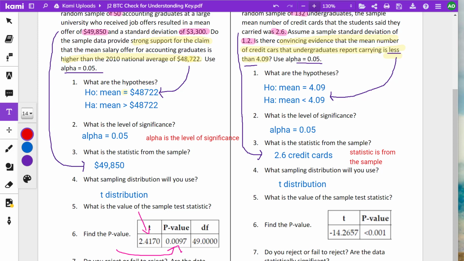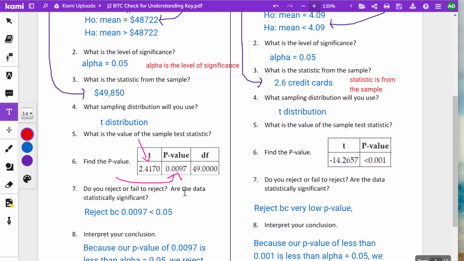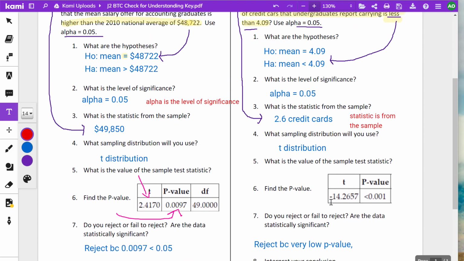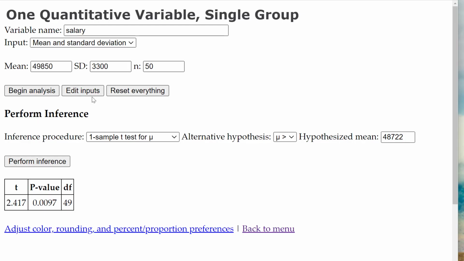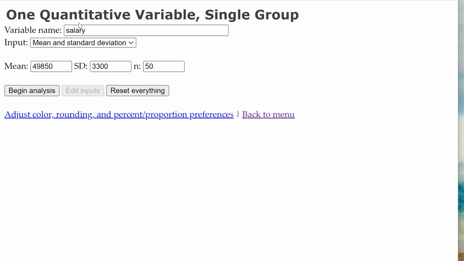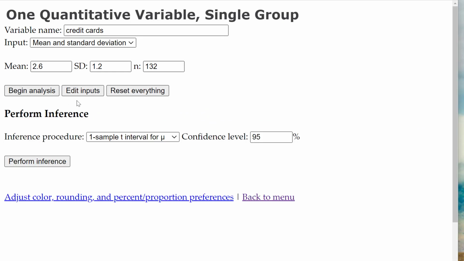And the p-value is the one that says p-value. All right, let's go ahead and do it for this one over here. So we'll do Stapplet again, edit my inputs. This time we're looking at credit cards. And the sample mean was 2.6, standard deviation was 1.2, and the sample size was 132.